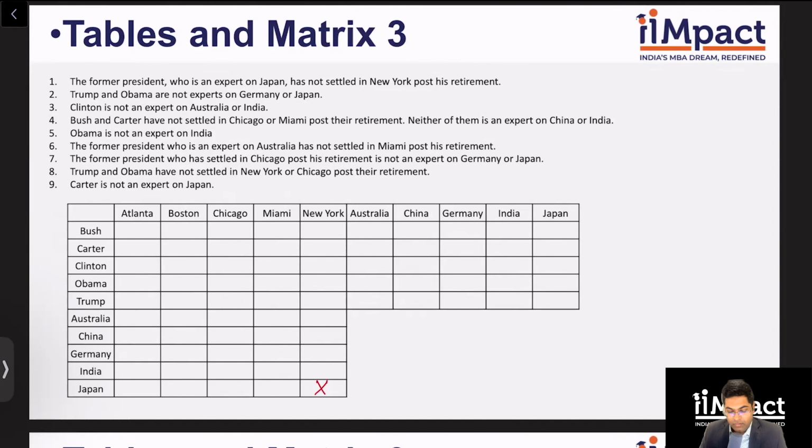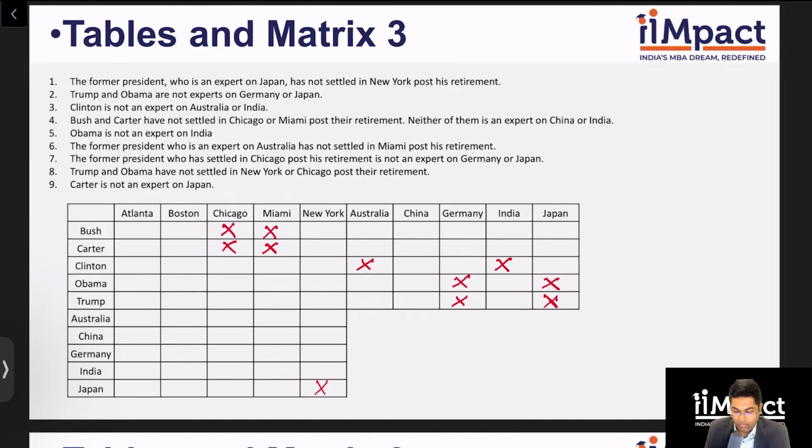Okay. So the former president, this is done. Japan, not in New York. Okay. Trump and Obama are not experts on Germany and Japan. So Trump is not expert on Germany and Japan. Obama is not expert on Germany and Japan. Okay. Clinton is not an expert on Australia or India. So Clinton is not expert on Australia, not expert on India. Okay. Bush and Carter have not settled in Chicago or Miami. So Bush and Carter are not in Chicago or Miami.